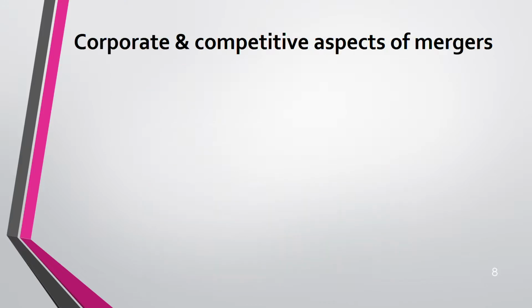Okay. Next, cooperative, corporate and competitive aspects of merger. These are some aspects that you have to write. One example is impact on the board structure. When you acquire, it impacts your board structure because you're taking new people, some old people leaving. It impacts that board structure, and even the board might not like it, they might reject.